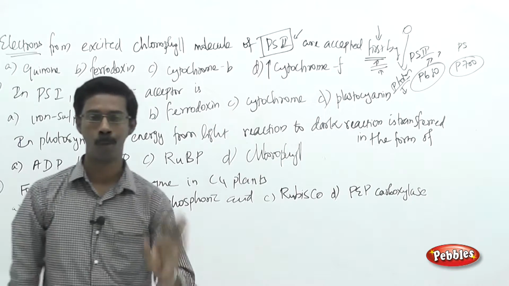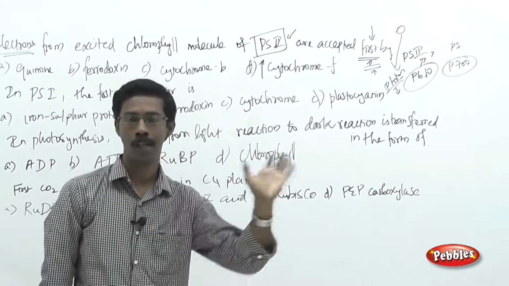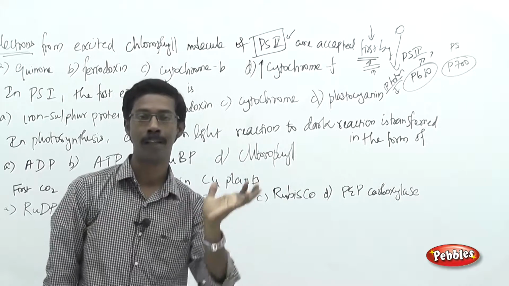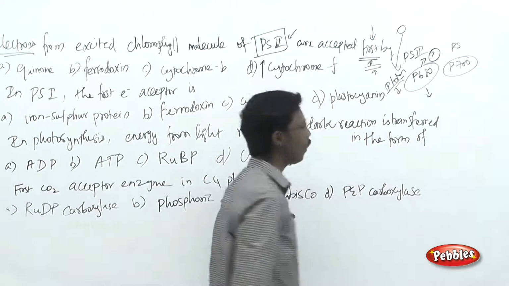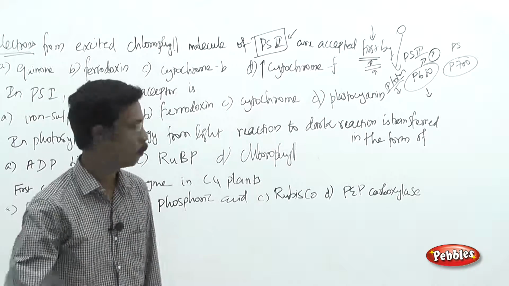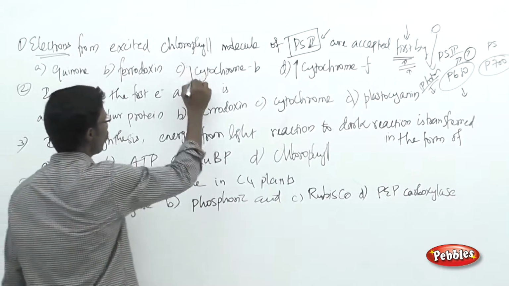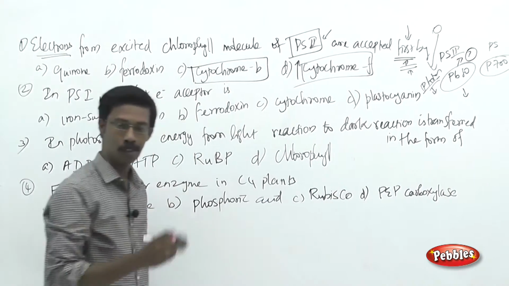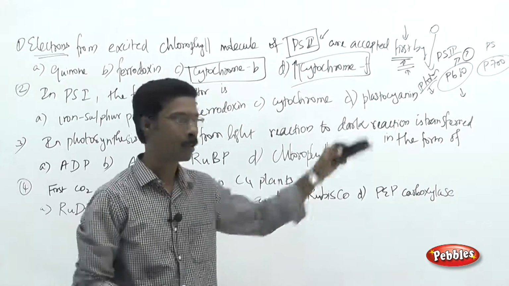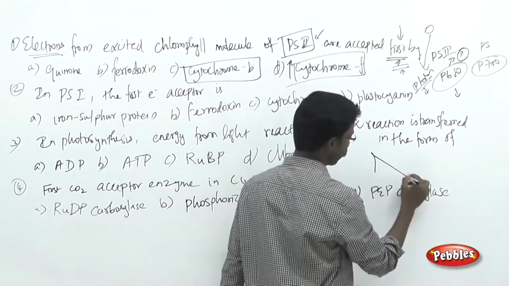The accepting molecule from the photocenter, after the molecular excitation, the excited molecule releases the electrons. So in the case of photosystem 2, you have to remember one thing: the cytochromes are involved in the electron transport in between. We have seen the Z scheme.